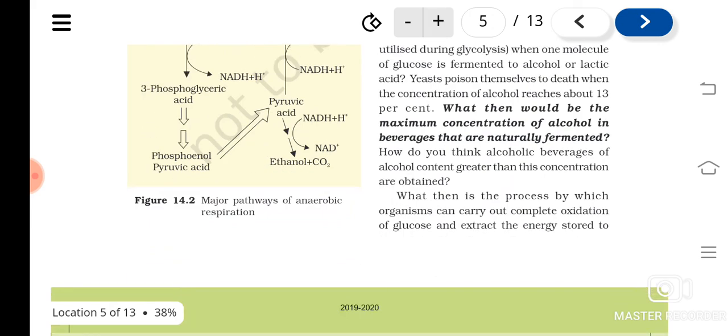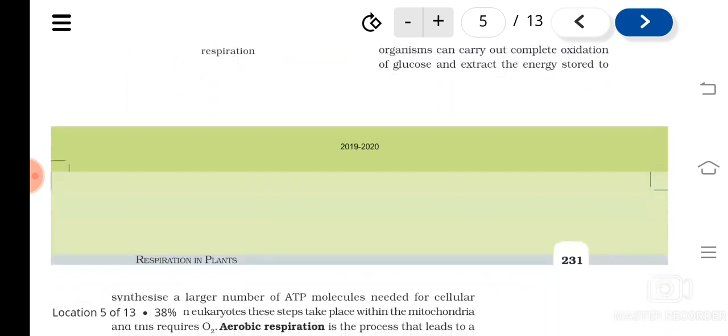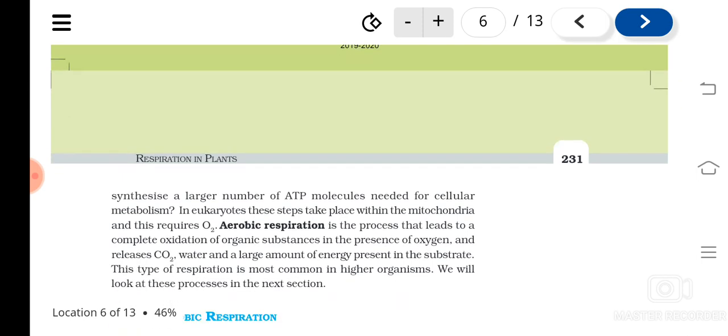Very little energy is released, and out of this very little is stored in the form of ATP. So this is not enough for higher organisms, the eukaryotes.